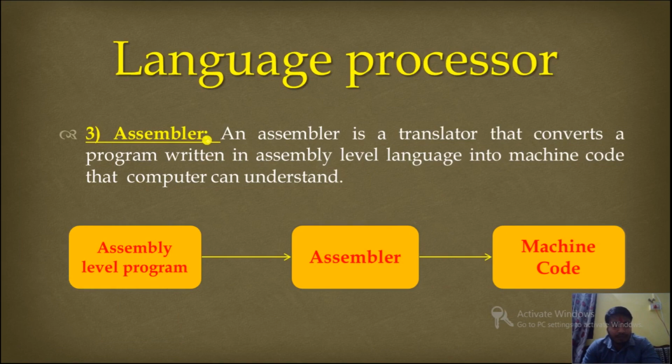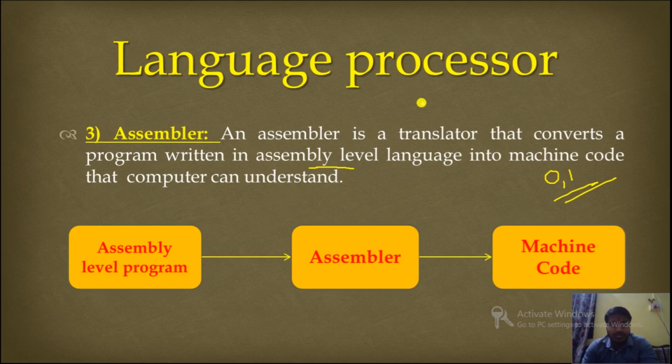Now the third one, assembler. An assembler is a translator. What is assembler? Assembler is a translator that converts a program written in assembly language. In other words, assembly language is a human language. So this will convert the program written in assembly language into machine code that the computer can understand. Machine code, that means 0 and 1.